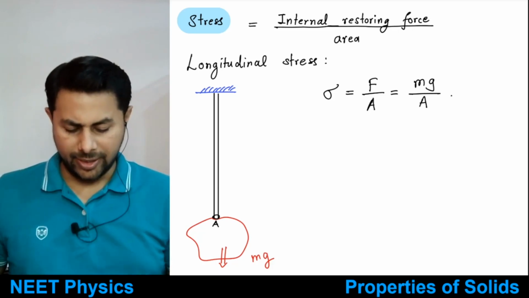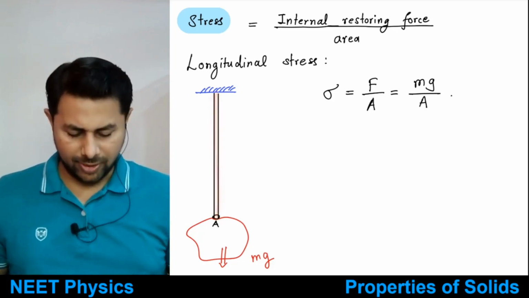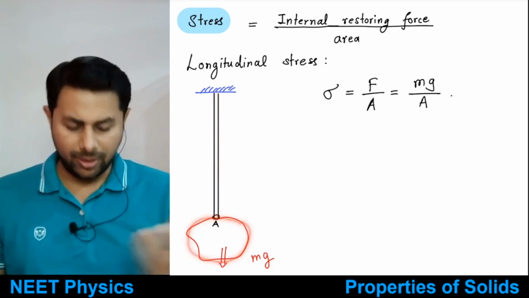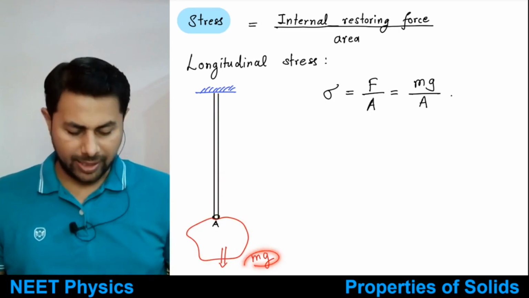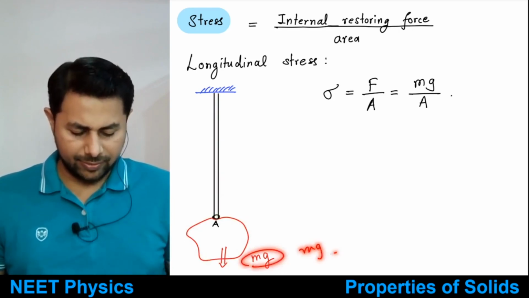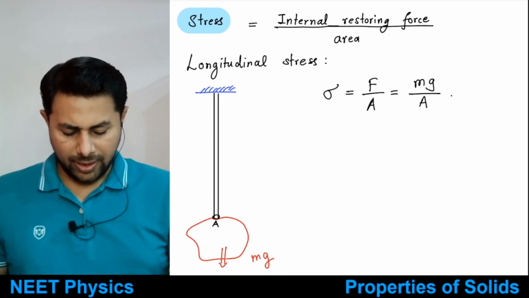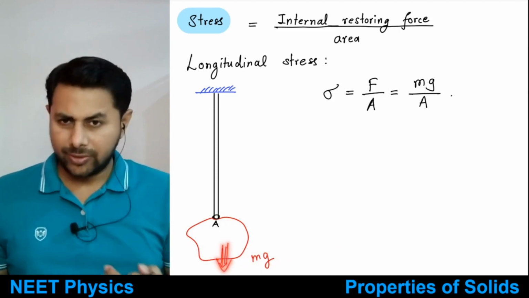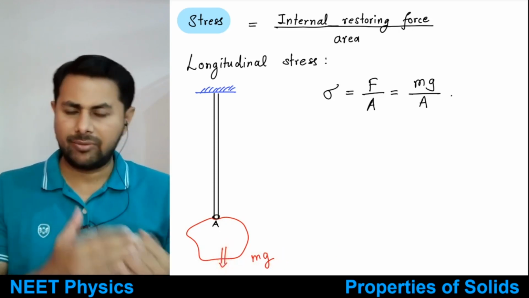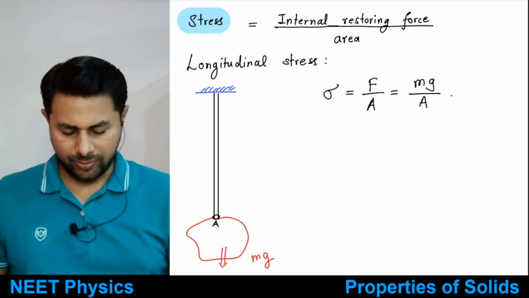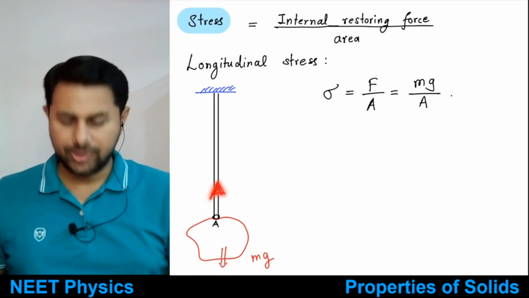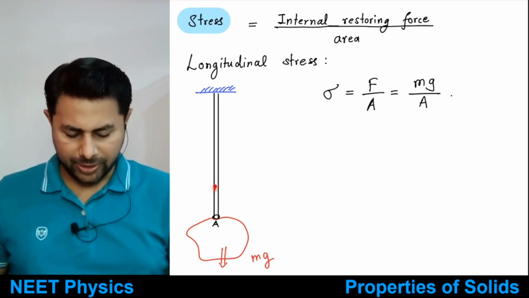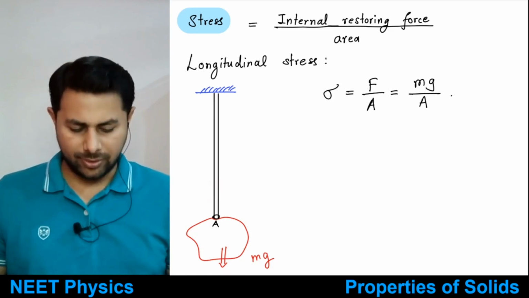So suppose you take this wire and apply a load to it. Load means you apply some weight to the wire, that is mg, the force acting downwards. Under equilibrium, the restoring force generated will be equal and opposite to mg.